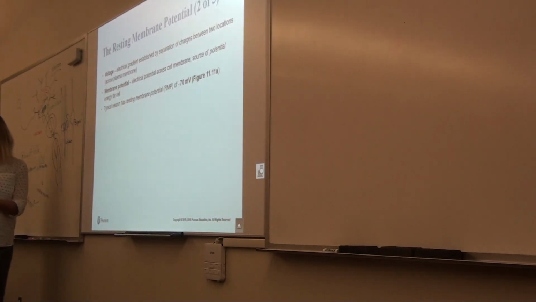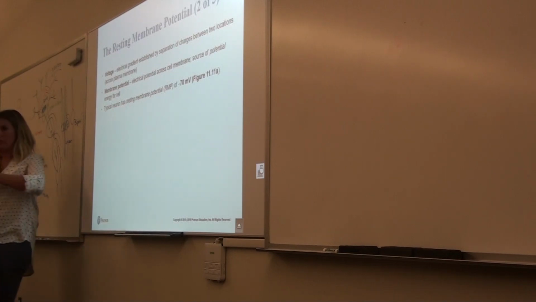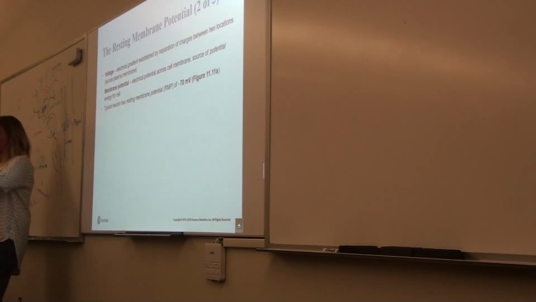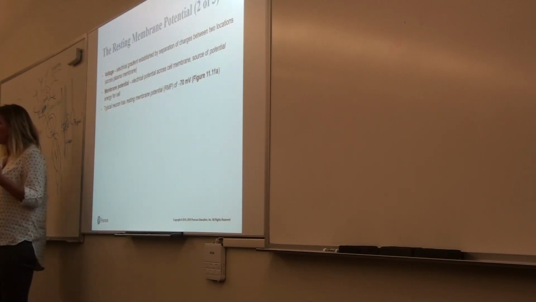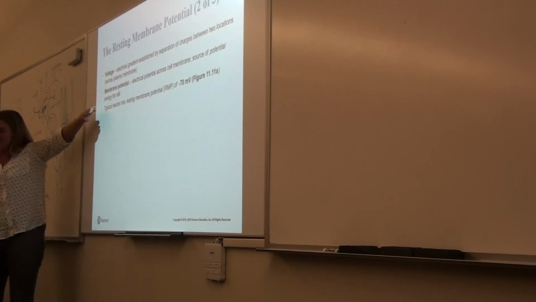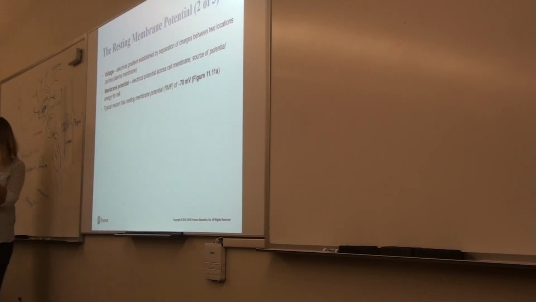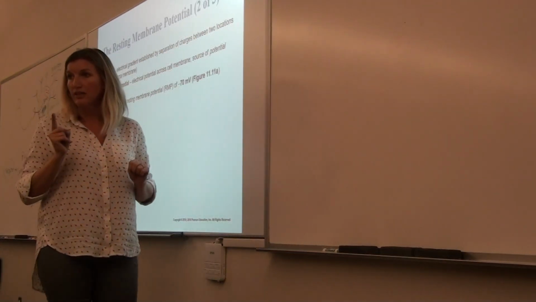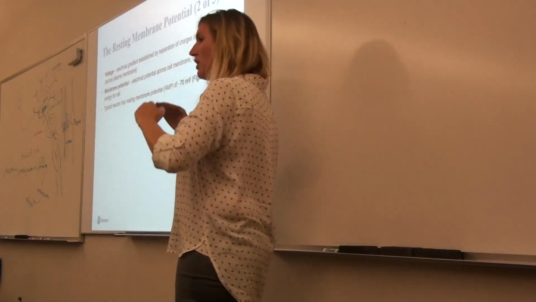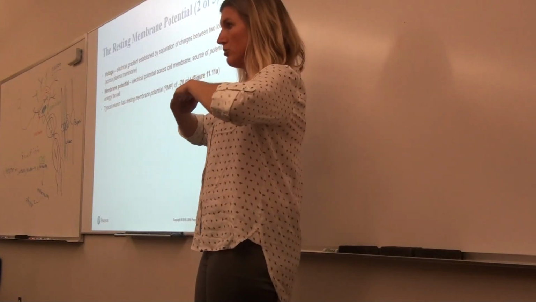So voltage, let's just get some general terms out of the way. Voltage is an electrical gradient. Voltage is the difference across the membrane. So when you have a difference, you have a voltage, right? That idea of a potential, that charge, is a voltage. There's a voltage on the membrane. The membrane potential is that electrical potential across the membrane. It is the difference between the inside and the outside. Typically, in our neurons, we're looking at a resting membrane potential of -70. So our cell sits at -70 under normal resting conditions.